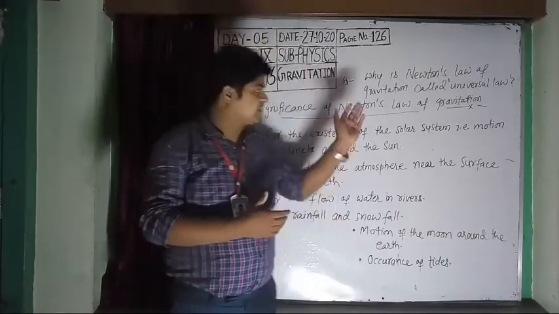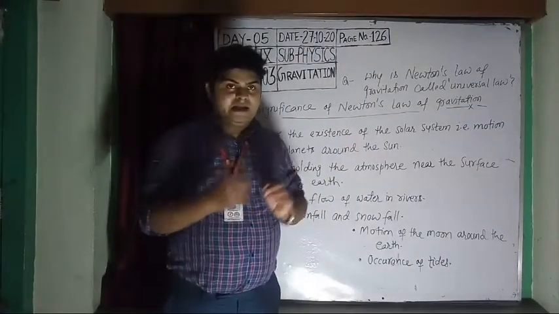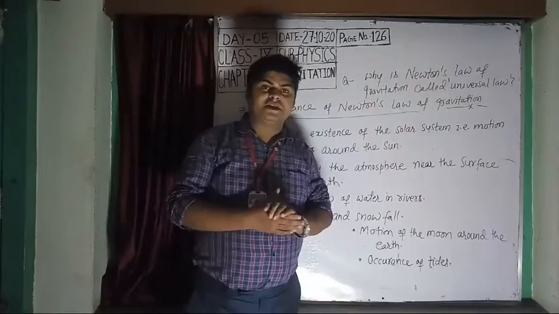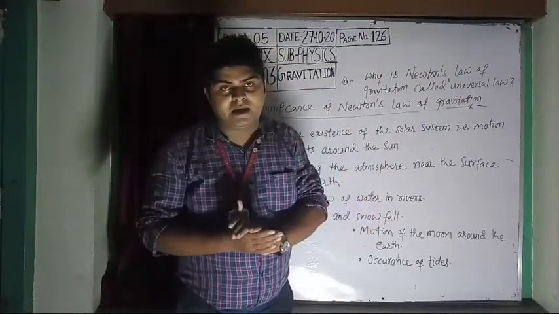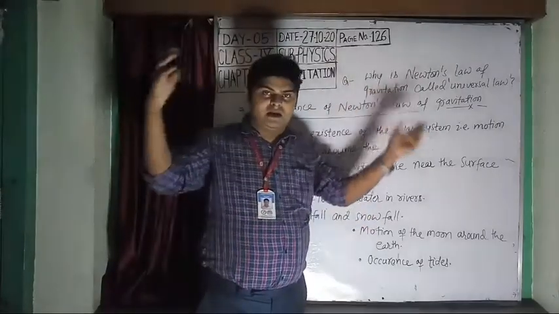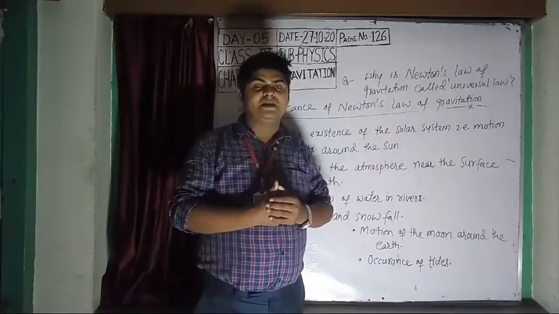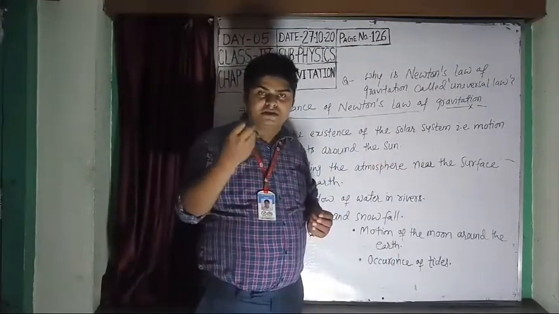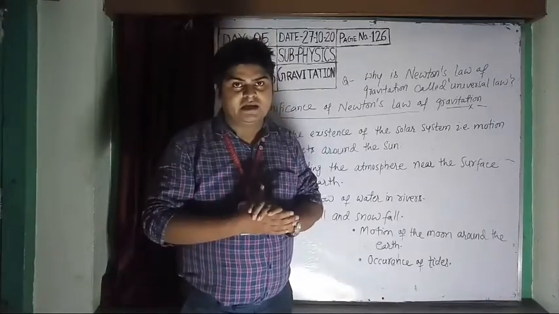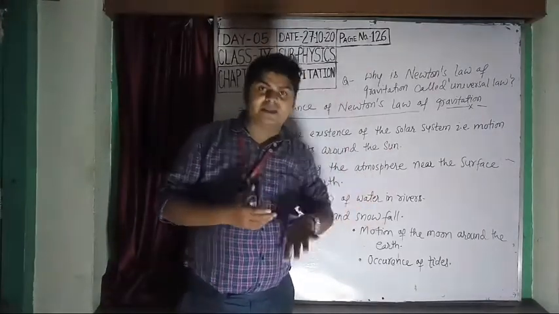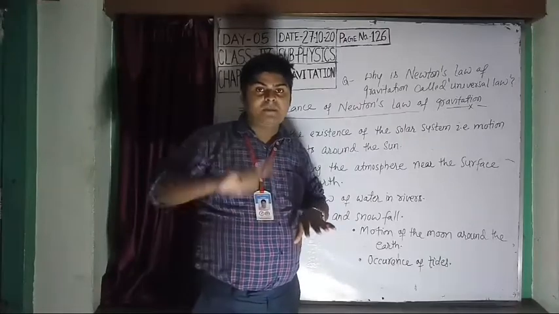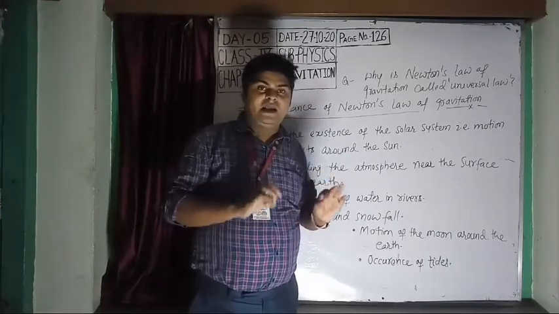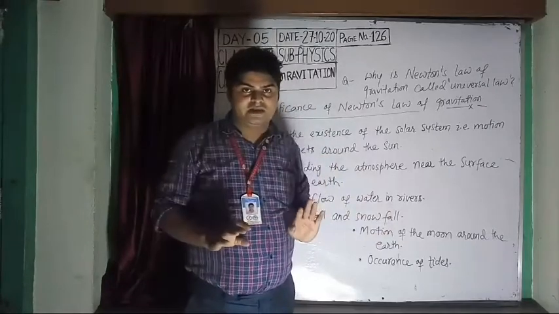No. Okay, listen. It is called universal law because it is applicable in the entire universe. Newton's law of gravitation states that every particle in the universe follows it, in each place in the universe.